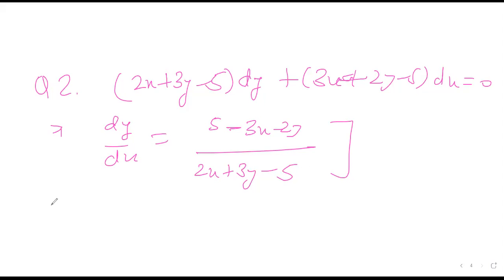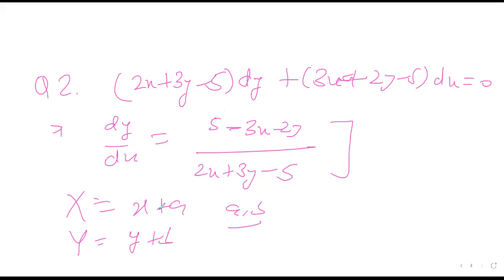So you might have read about this method, right? That this can be reduced to homogeneous by the substitution capital X is equal to small x plus a and capital Y is equal to small y plus b. Okay, and we choose a and b such that the 5 in numerator and the minus 5 in denominator get 0.